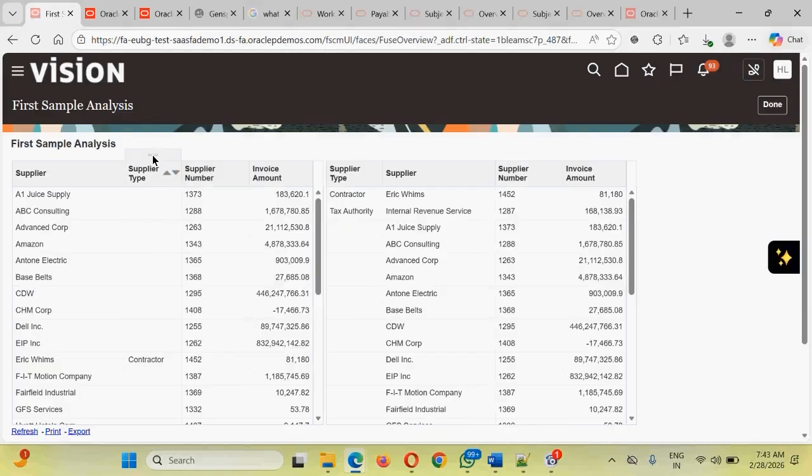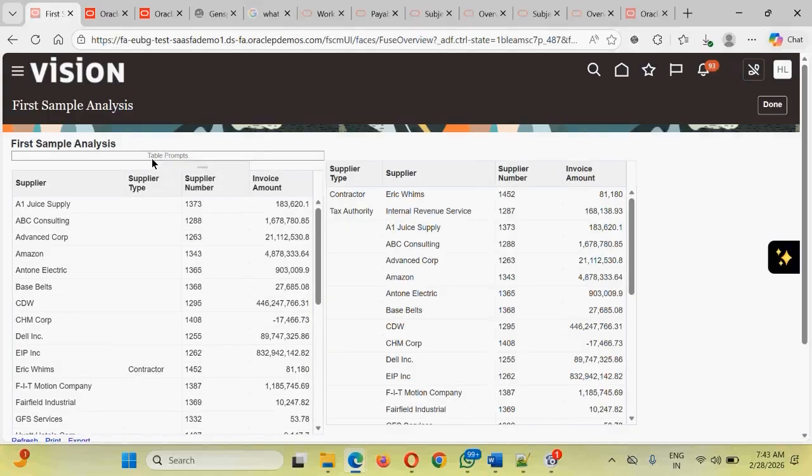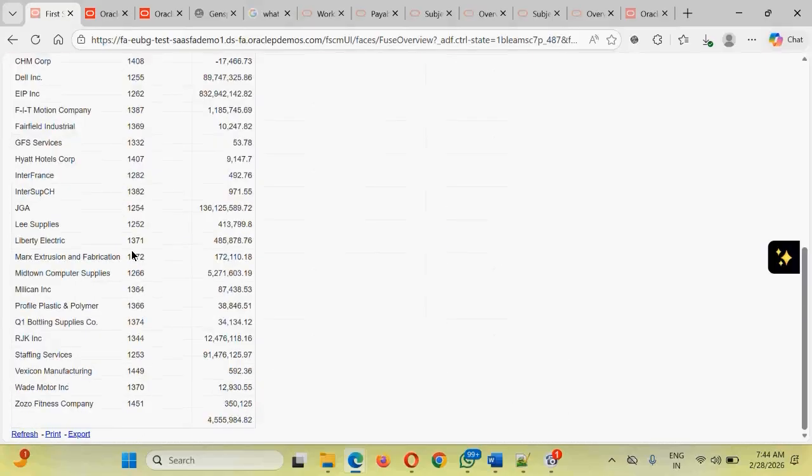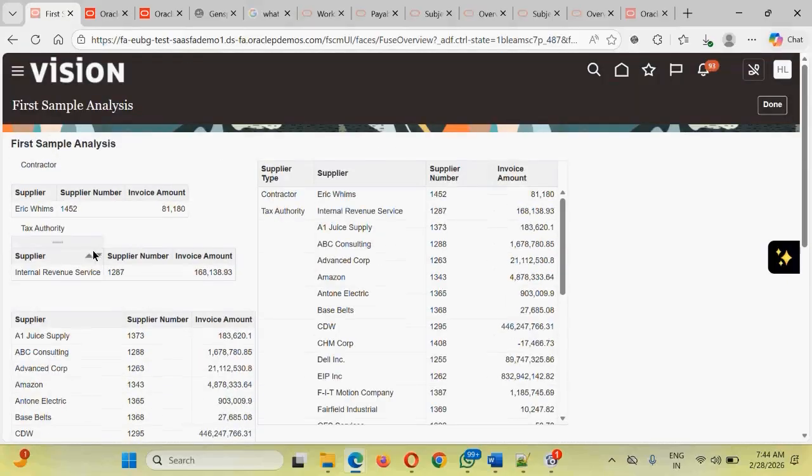Another view that you want to see the data, just hold any of these handlebars, and while you're dragging and dropping a little bit, instead of this table prompt, if you drag a little bit more, there is something called sections. Once you put this into the section, what will happen, there are three different types of supplier type. One is the contractor, one is the tax authority and one is the null value. Since null value, it is not showing anything. So for each distinct type of supplier type, a separate table has been displayed. So this is also one of the ways you can analyze the data.